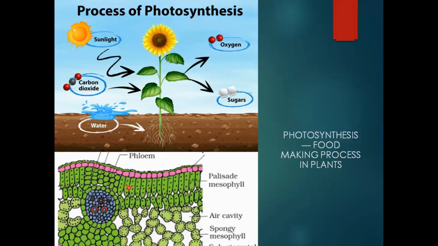And followed by these palisade tissues, there is another row of palisade tissues. And this is the midrib, where you see the vascular bundle. These are the phloem cells, these are the xylem, and these are the pith. And this is the bundle sheath over here. So this is the vascular bundle at the midrib of the leaf, which is supplying water and minerals to the different parts of the leaf.